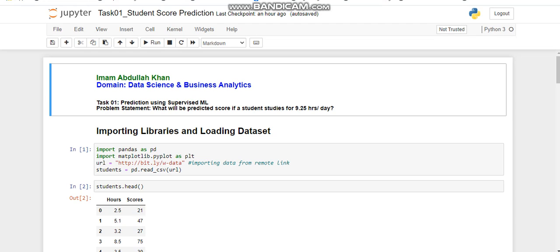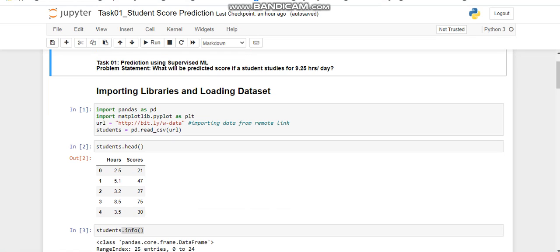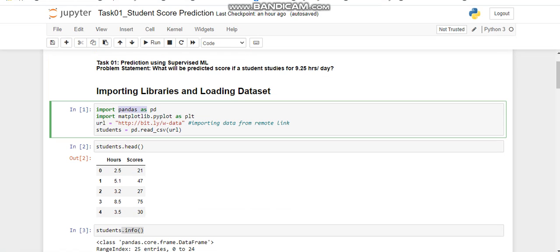I have completed my task 1 given by the Sparks Foundation as a data science and business analytics intern. In this task, we have to do prediction using a supervised machine learning algorithm. The problem statement asks: what will be the predicted score if a student studies for 9.25 hours per day?